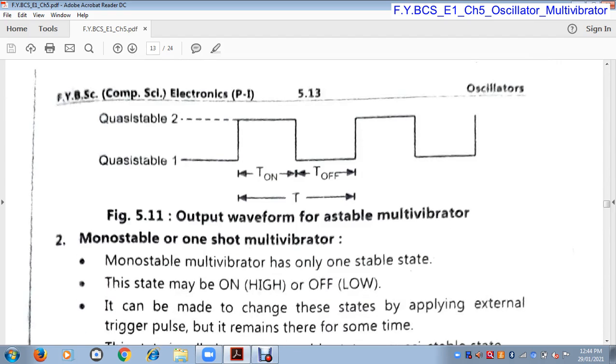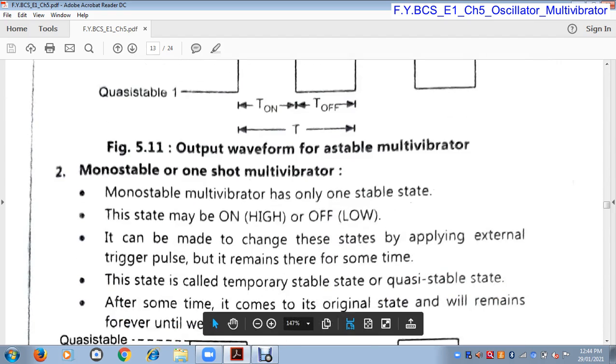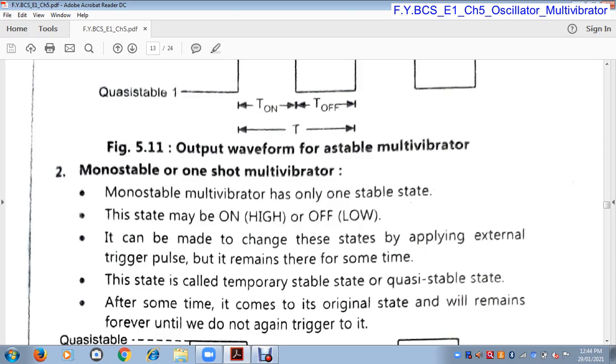Okay. Now the next multivibrator is the monostable multivibrator. Its name indicates that mono means one, so only one state is stable. The monostable multivibrator is also called a one shot multivibrator. Why is it a one shot multivibrator? Because in this multivibrator only one state is stable, either the on state or the off state. Therefore it is called a one shot multivibrator.